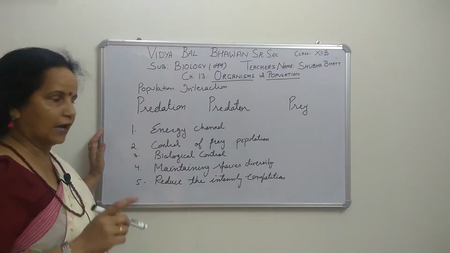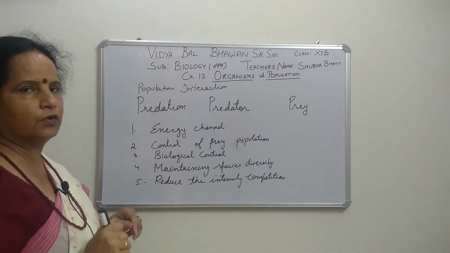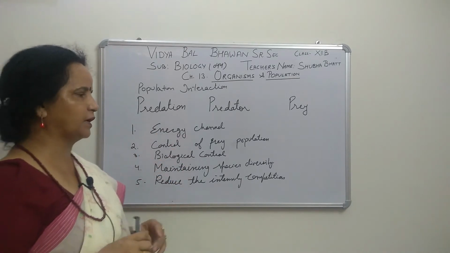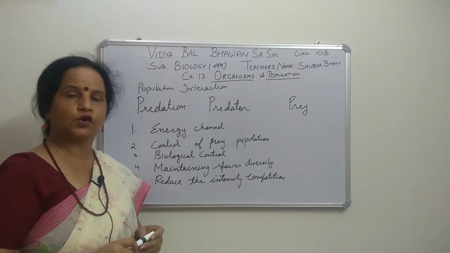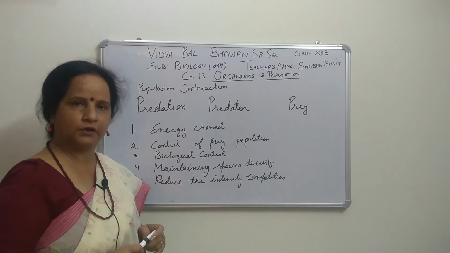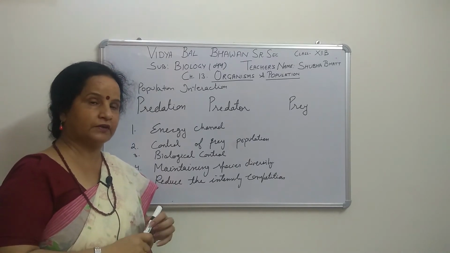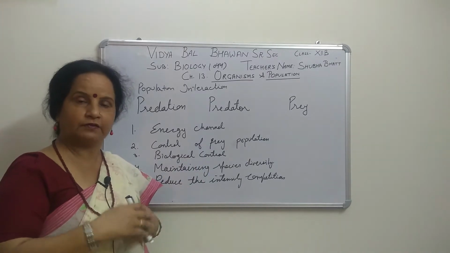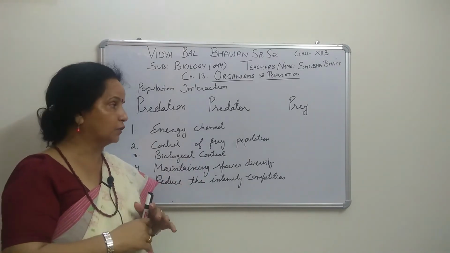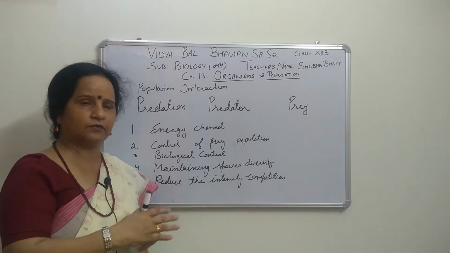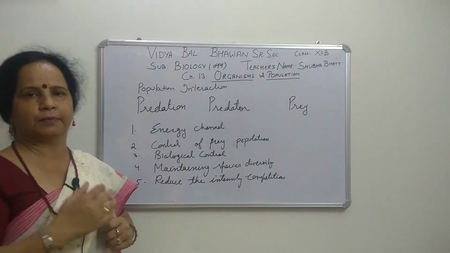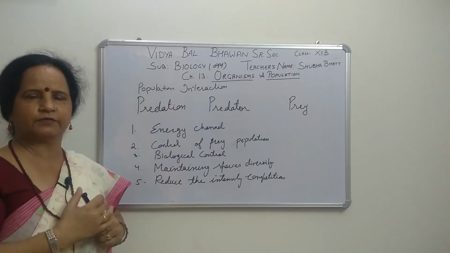Is that clear? Now, one example is given in your book. A simple example, in the first unit we did water hyacinth, Eichhornia, right? That is the terror of Bengal. It is an exotic species that came from outside. In Calcutta it was used just like an ornamental plant, because its blue flowers are very beautiful.